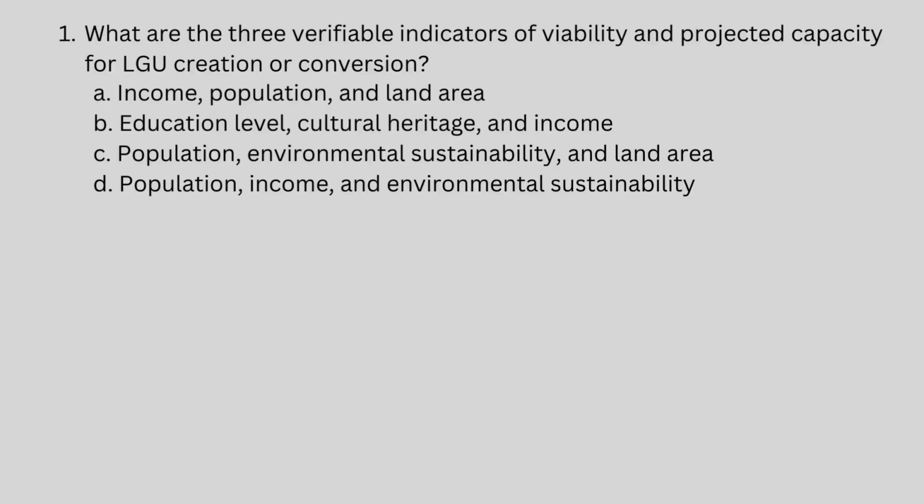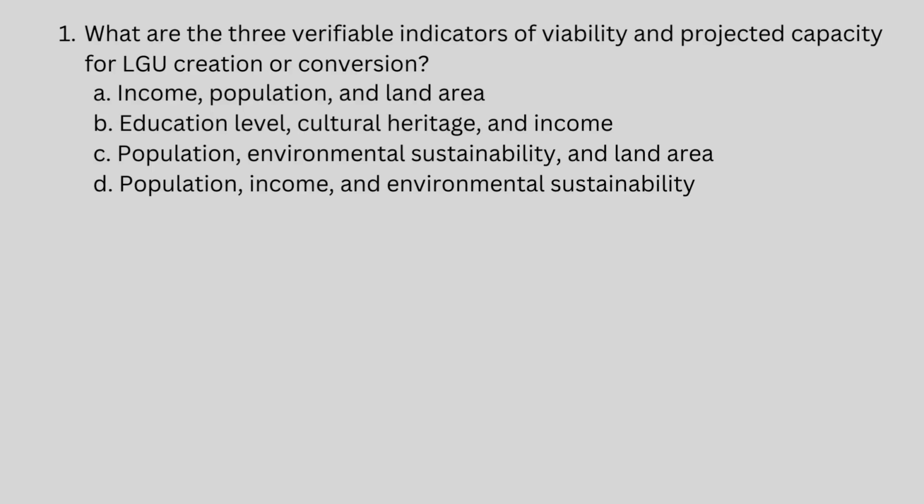Number 1. What are the three verifiable indicators of viability and projected capacity for LGU creation or conversion? A. Income, population, and land area. B. Education level, cultural heritage, and income. C. Population, environmental sustainability, and land area.